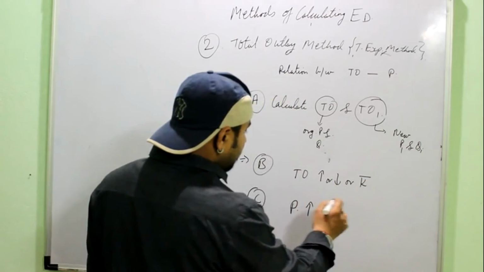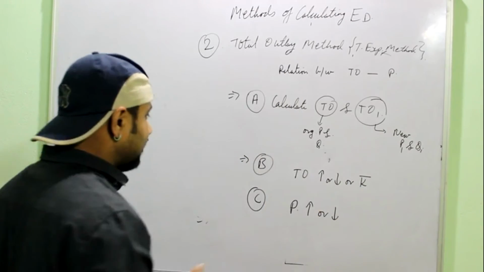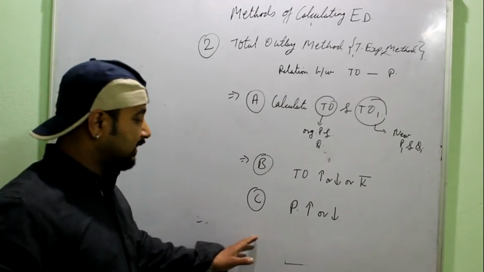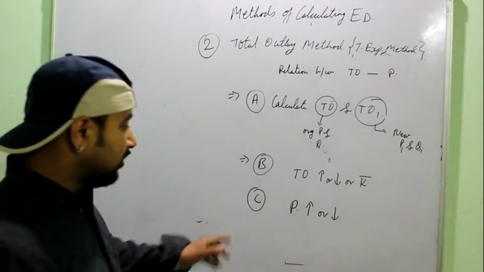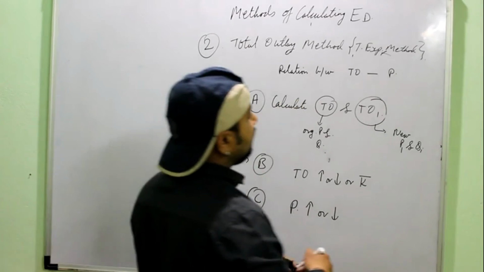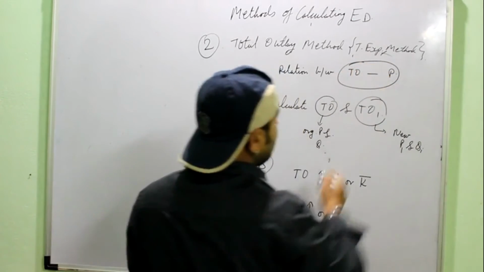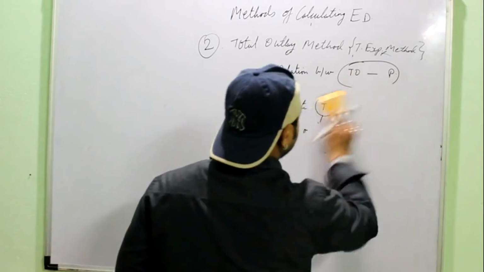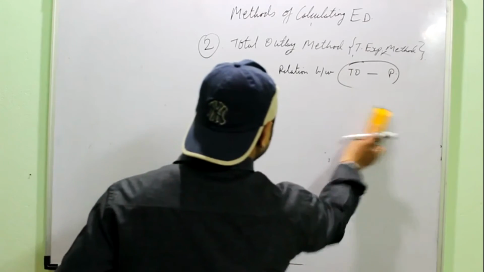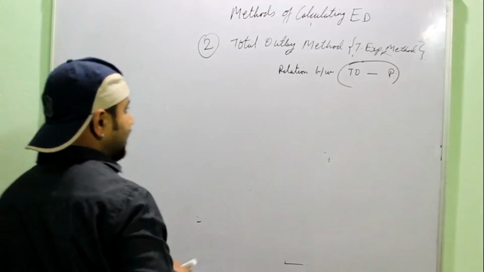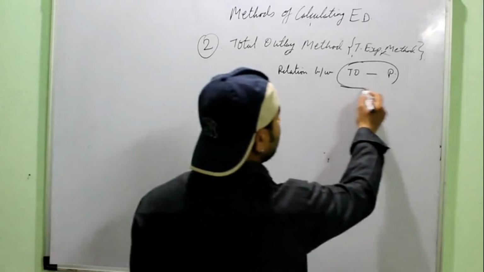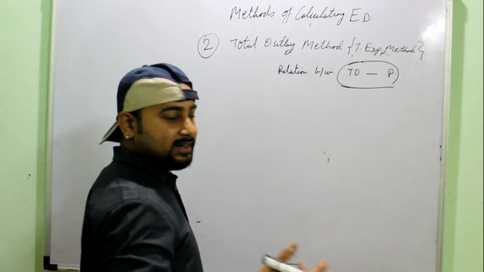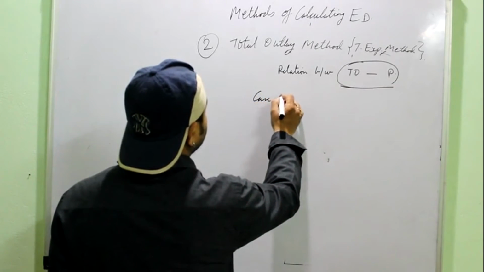So now, after understanding the concept of total outlay and price, you just have to remember what step has to be taken. Remember, quantity need not be seen. Quantity is not to be seen. It is based only on the relation between total outlay and the price. After calculating the total outlay and the price and seeing the movement in the direction of the price, you can have three possibilities.